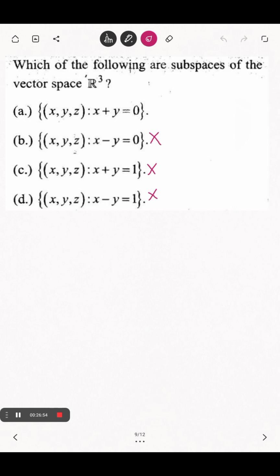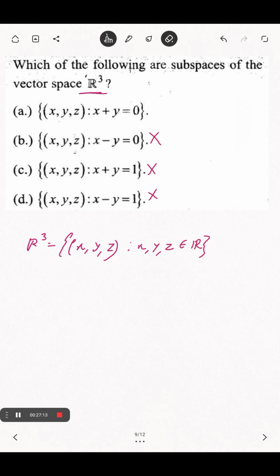As I have mentioned, which one of the following are subspaces of R3? R3 means 3 tuple x, y, z such that x, y, z is in R. First one is a subspace. You have to check like our first example.